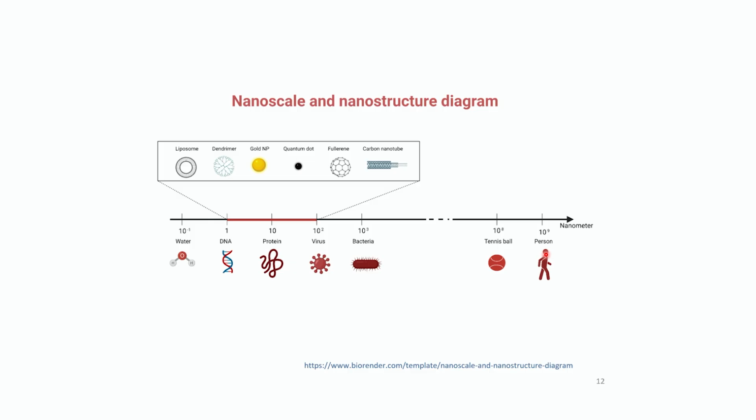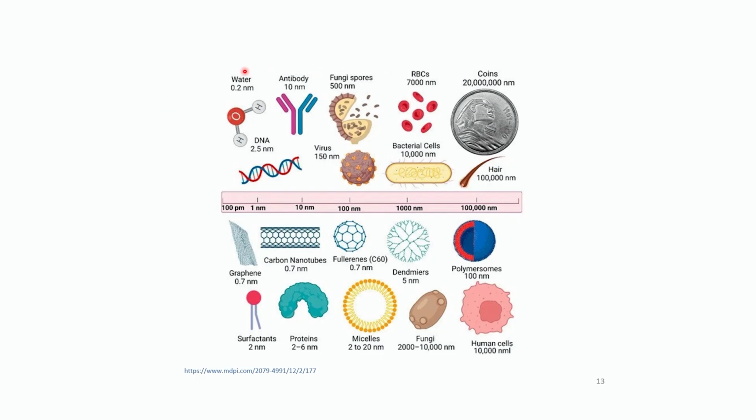or a human being. Now you can see how small a nanoscale is, and it is not visible to the naked eye. You cannot see it. You can only observe it under a microscope. That is the size of water, which is at the molecular level, of the length scale angstrom. So that is the size of a water molecule. So it's bigger than a water molecule and smaller than a virus. That is the size range of your nanoscaled objects. This is for your better understanding.